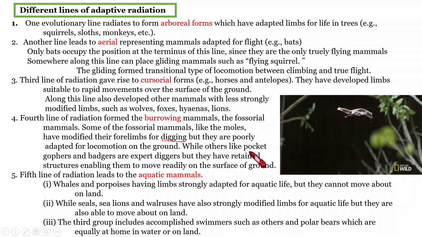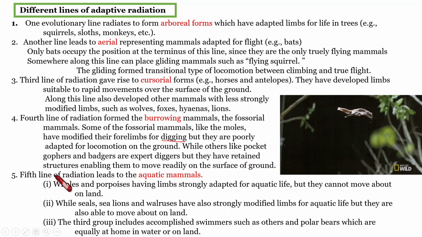At the same time, pocket gophers are expert diggers having huge nails, but they retain the structures and are able to move readily on the surface of the ground. So their limbs are modified to meet both burrowing requirements and locomotion on the surface.